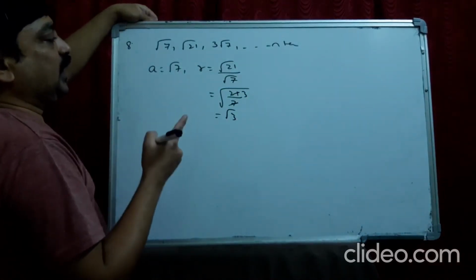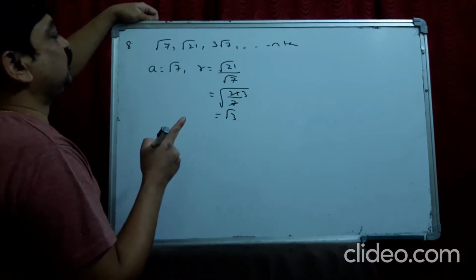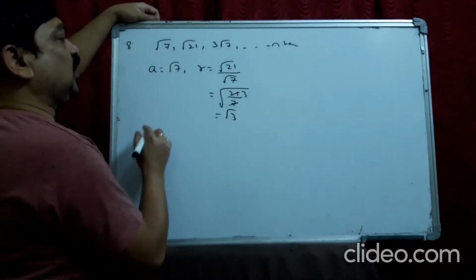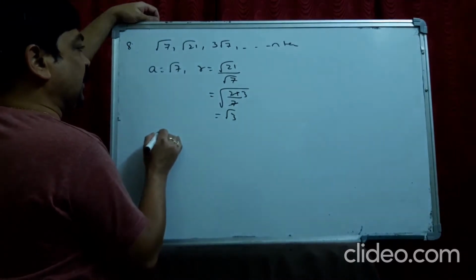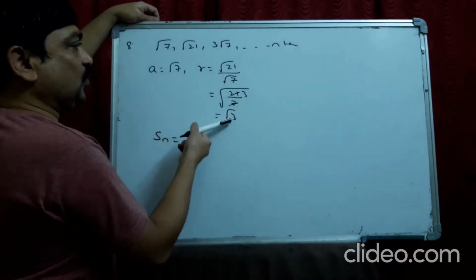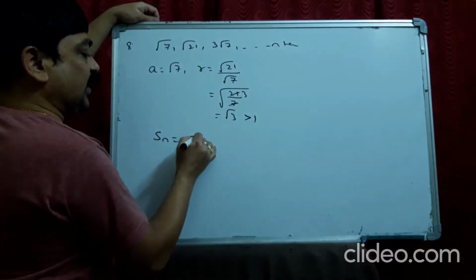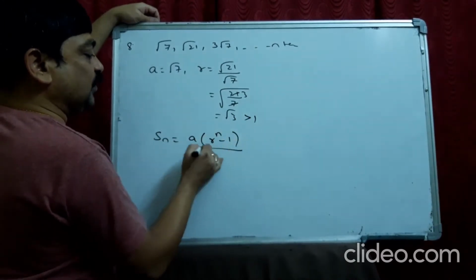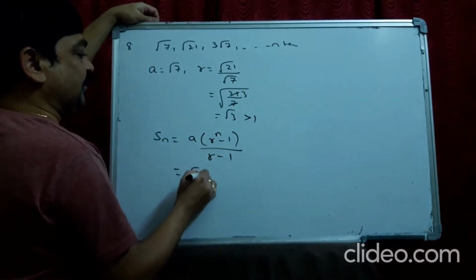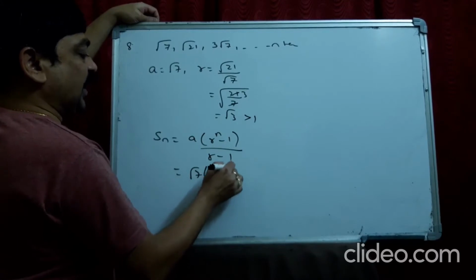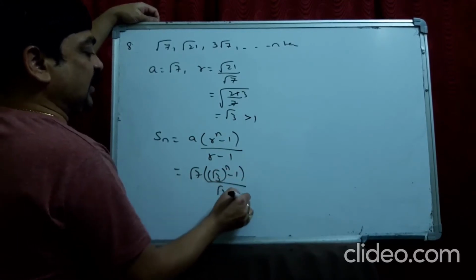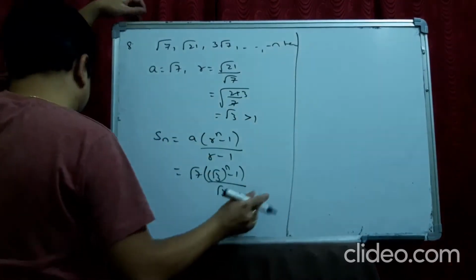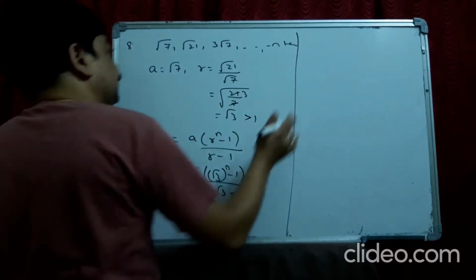Now A is there, R is there. We need Sn. Since R is greater than 1, we write this formula: R power n minus 1 by R minus 1. Root 7 into root 3 power n minus 1 by root 3 minus 1. Okay.